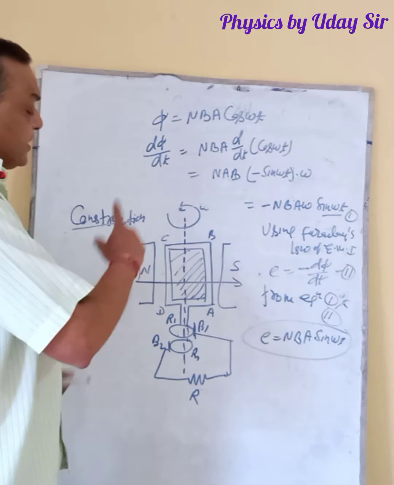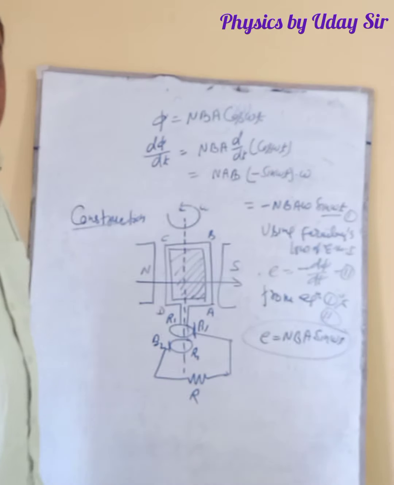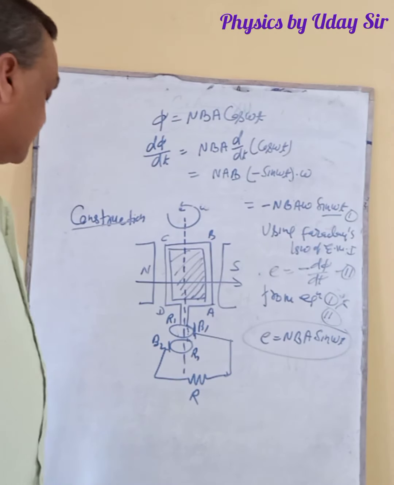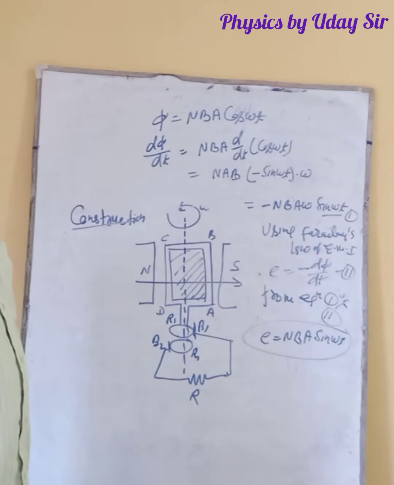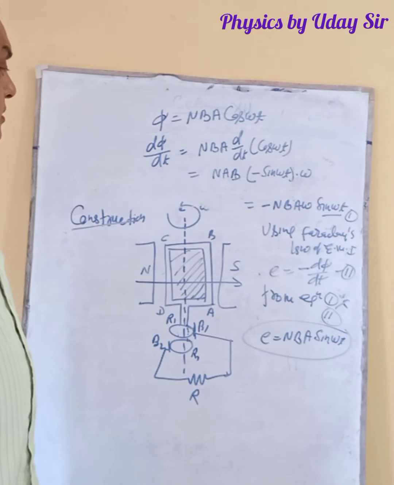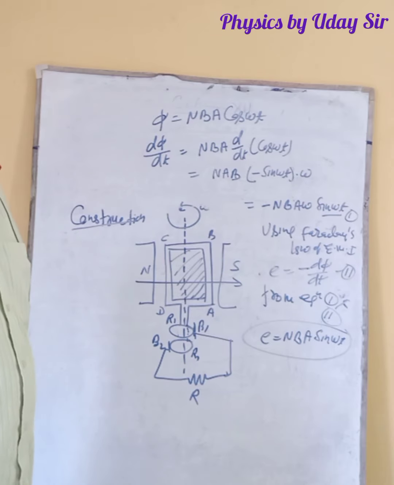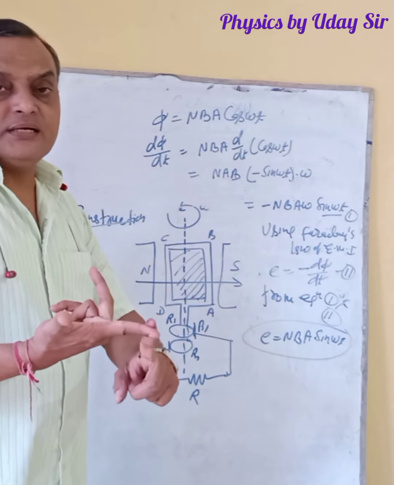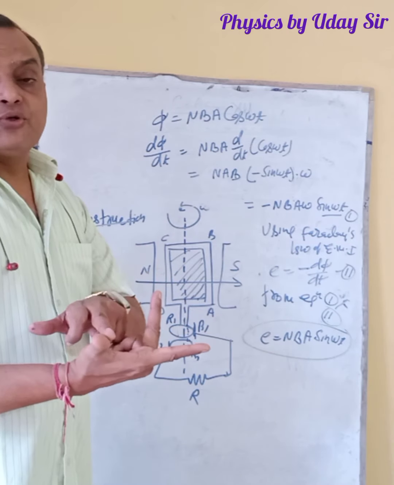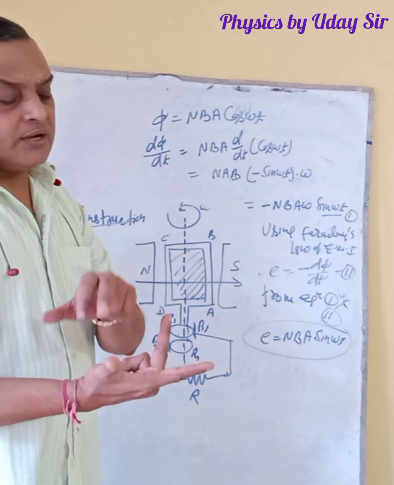Now, here we have to see what the direction is. The direction of induced current, as I already told, is given by Fleming's right hand rule. This is the direction of magnetic field, and this is the direction of motion of the coil.